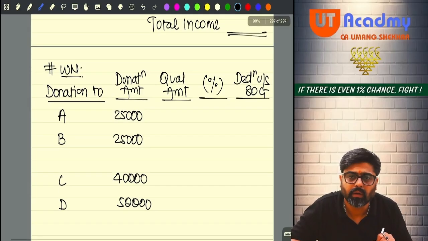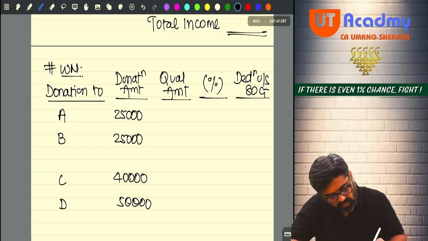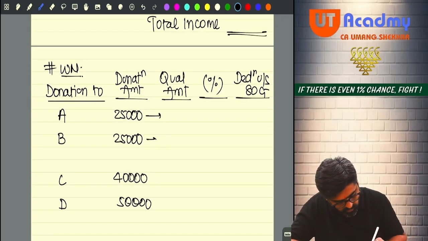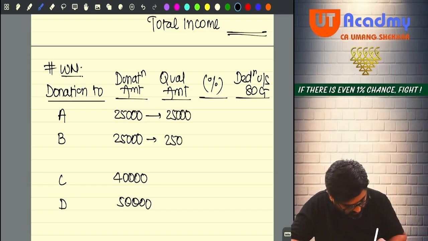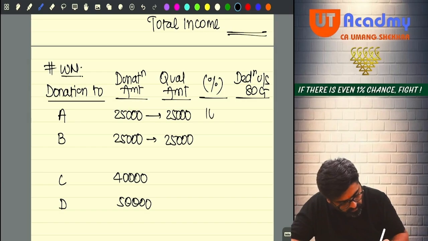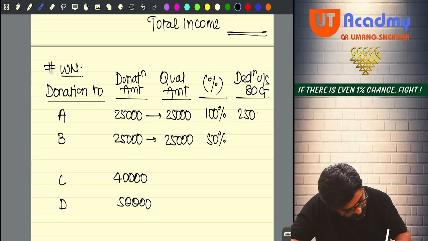Correct now? How much is the qualifying amount? Full 25. Full 25. How much is the allowable percentage? 100%, 50%. So this will be 25,000 and this will be 12,500.